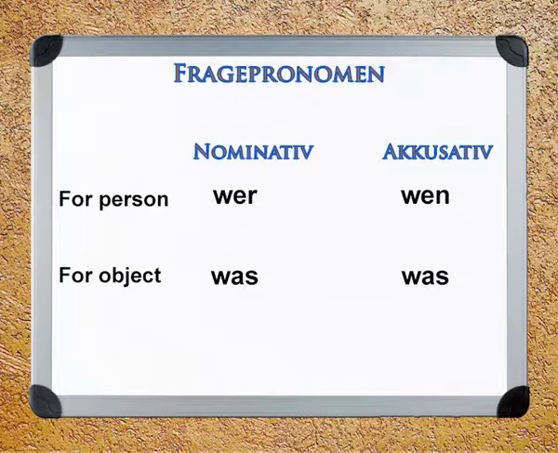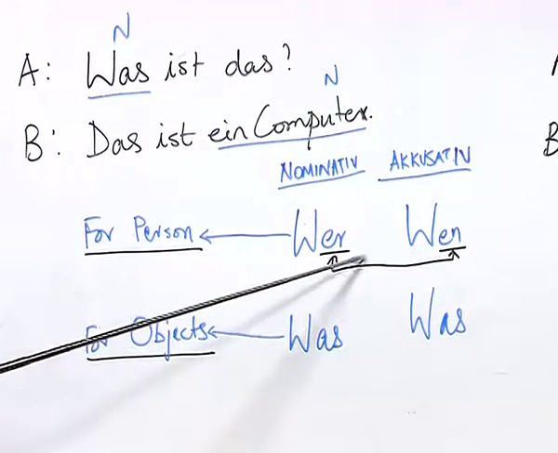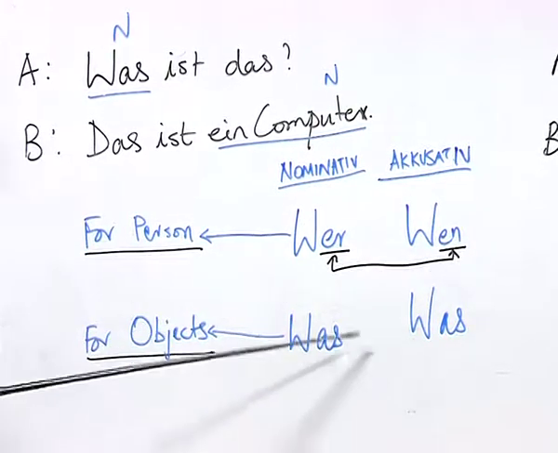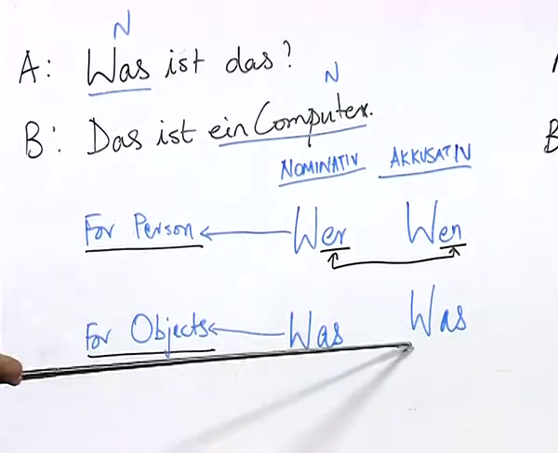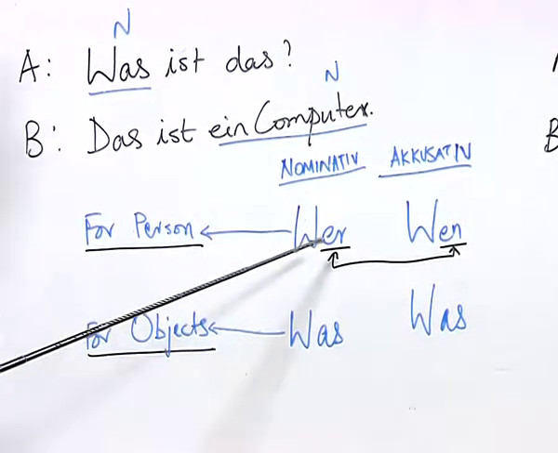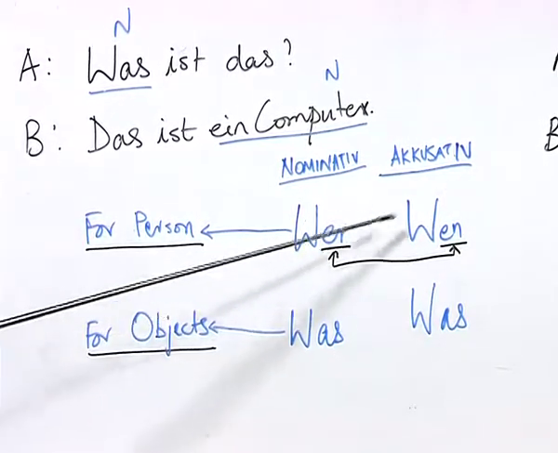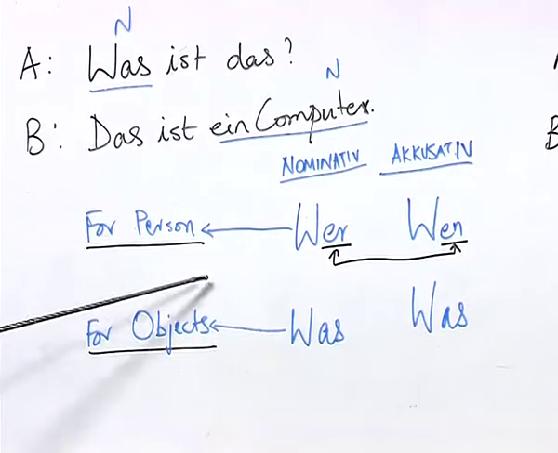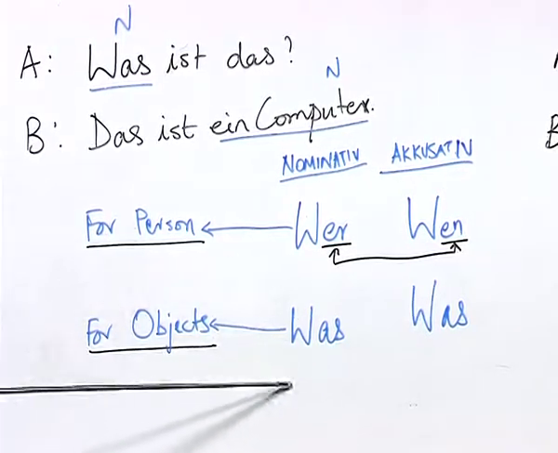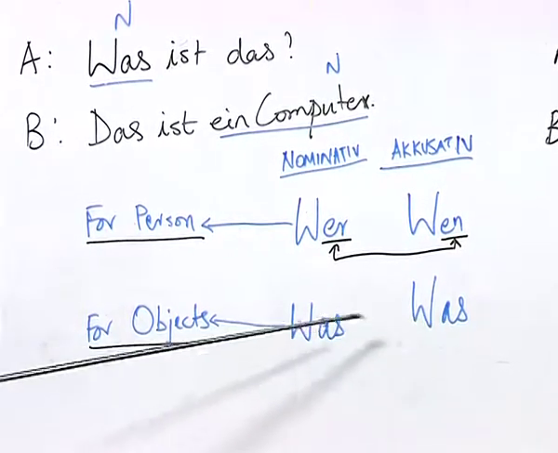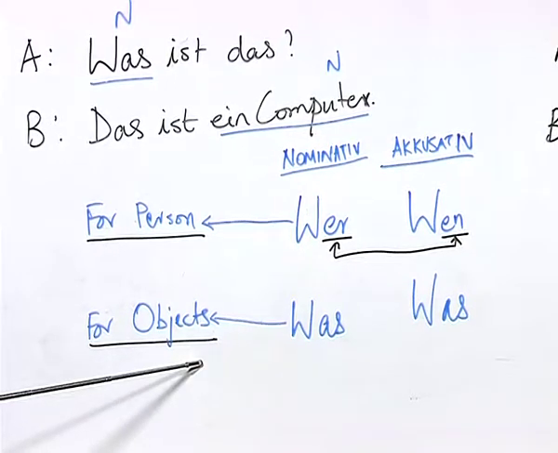So, if you look at this table which I have written here, you can see that wer becomes wen, just like der becomes den, einer becomes einen. However, was remains was. And please remember, wer and wen always refer to persons, and was in nominative and accusative always refers to objects.